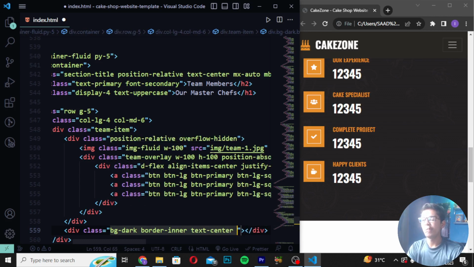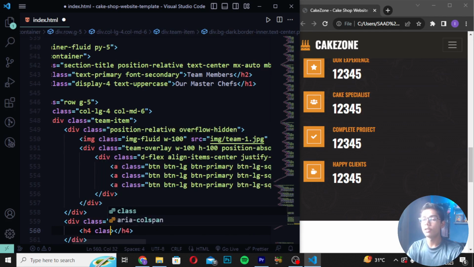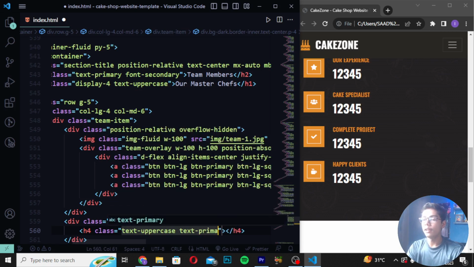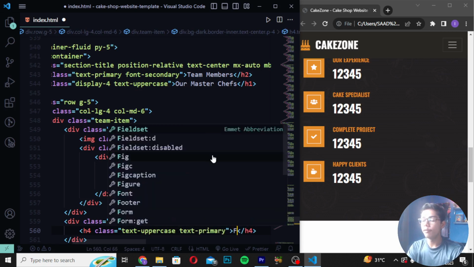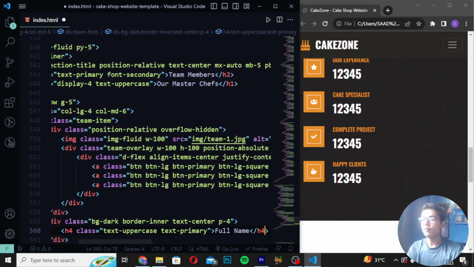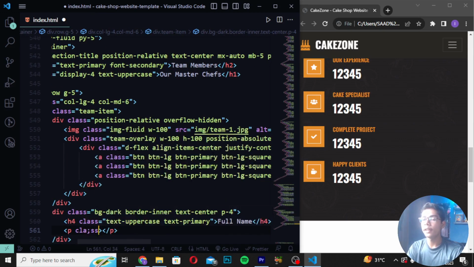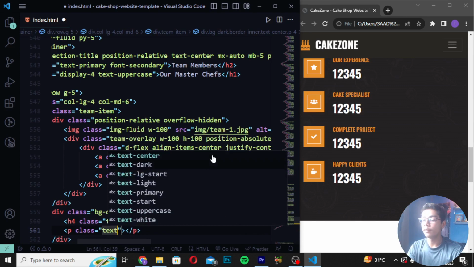write text center p4, and then I will write h4 class text uppercase. Then write text primary like this, and then here I will write full name. Then you have to move down and write p tag class and write text file.